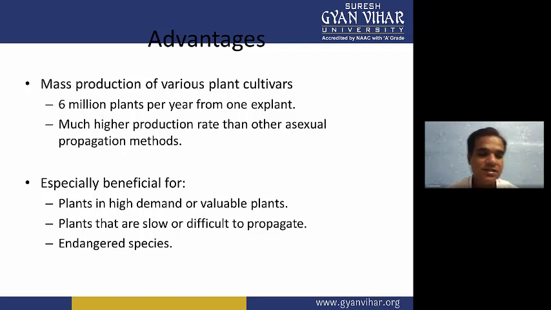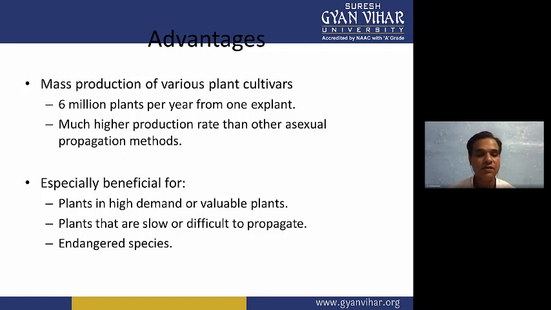Then there are some endangered species also, and those endangered plant species we can easily grow in laboratory conditions. If we talk about the cost of plant tissue culture, definitely there is a cost, but when we talk about endangered species and some more commercially important plant species, these are very important for our environment and ecology.